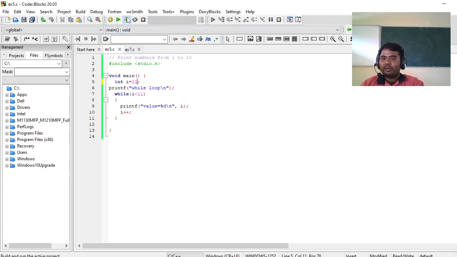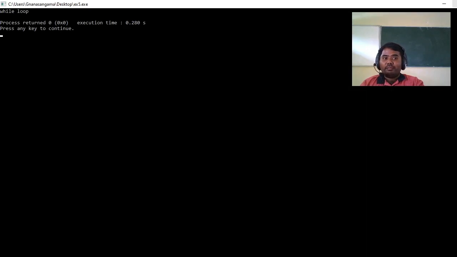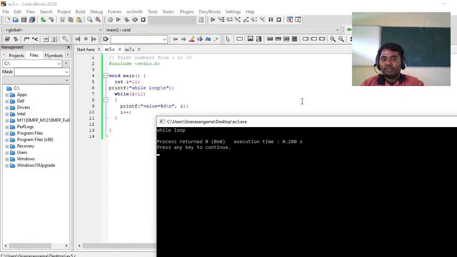You can check the output. It won't print anything inside the while loop statement. Here the while loop is present, but it's not printing any values. Okay, so the minimum number of times a while loop will get executed is 0. It means the very first condition itself is false.